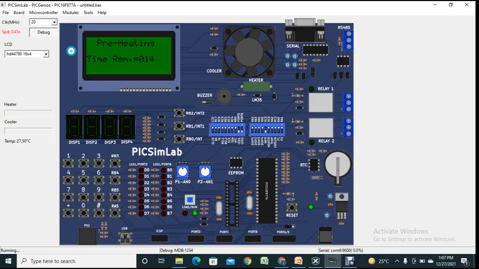So we can see that 14 seconds are remaining for the preheating in convection mode. Let's wait for another 10 seconds. When the preheating is done, we will enter the time for cooking the food. So 2, 1, and our preheating is done. Now we will set the time for 3 seconds. So our food is being cooked.